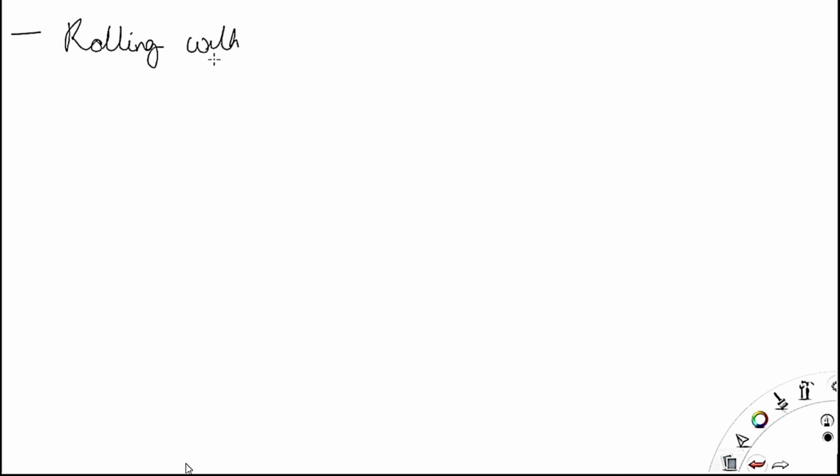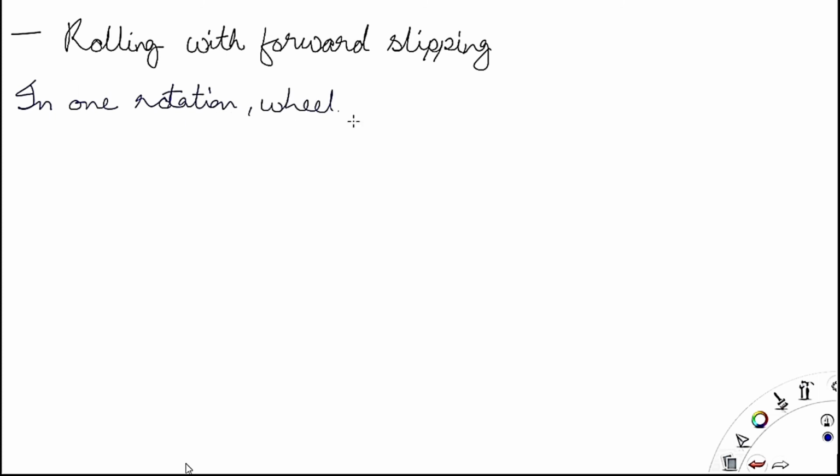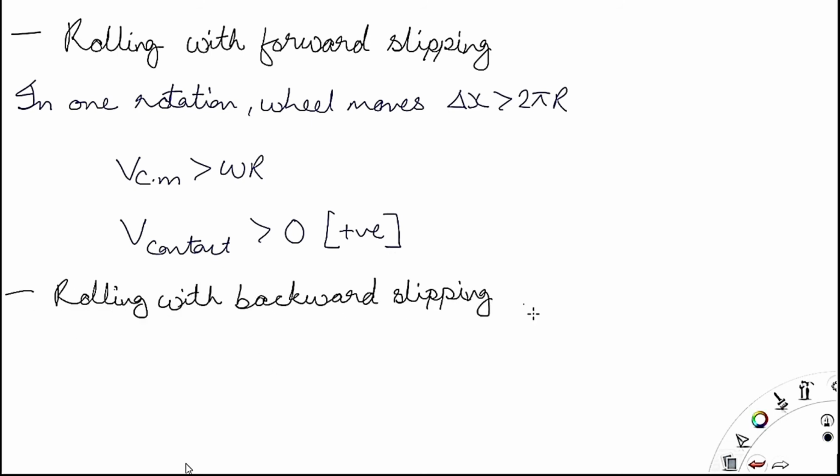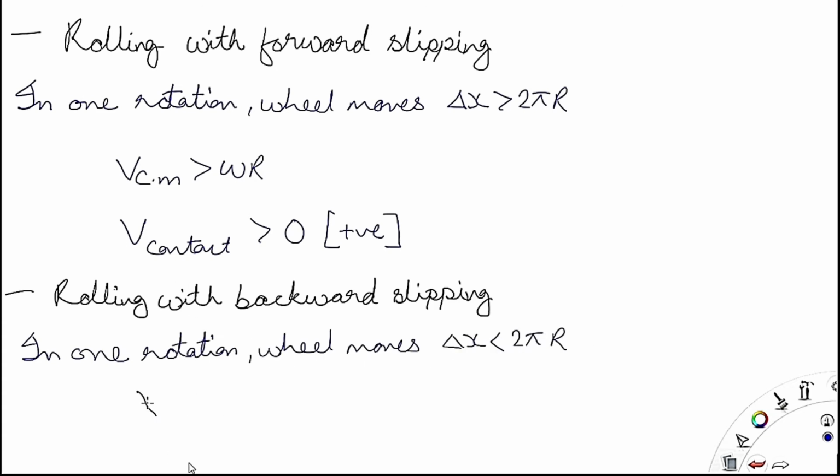Now rolling has two kinds: one is forward slipping and another one is backward slipping. As we have seen, in pure rolling the velocity at the point of contact was 0, but in case of backward or forward slipping, the velocity is not equal to 0.